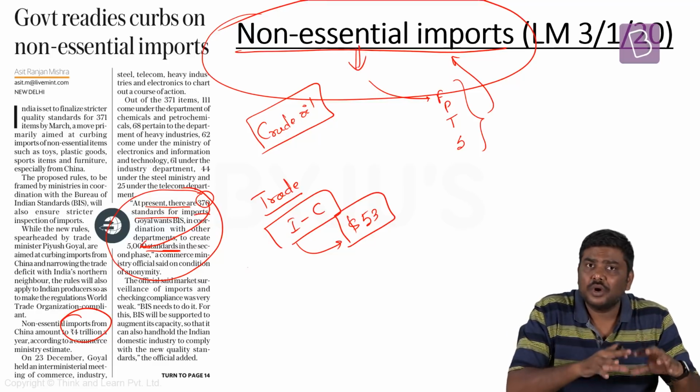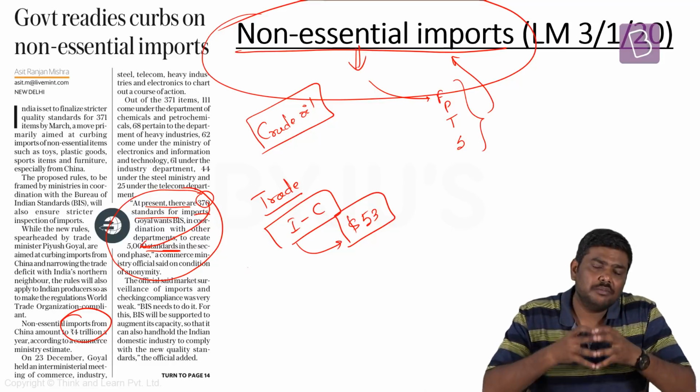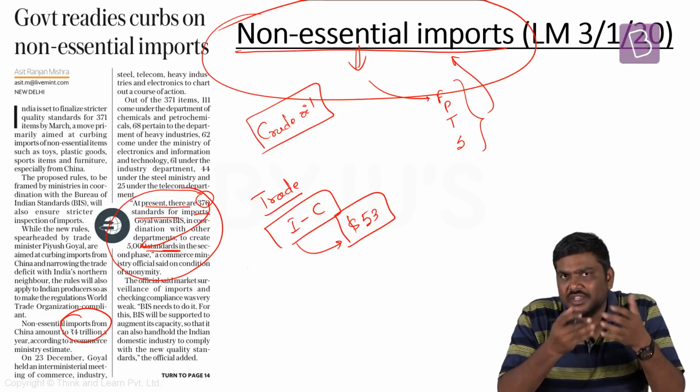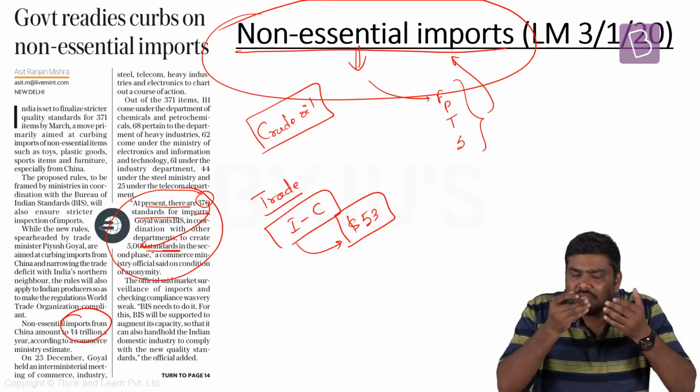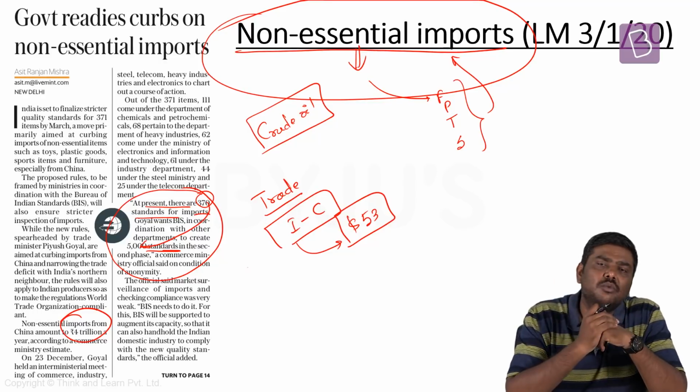These are the two very important points which are mentioned in this particular article. Now, what is the impact of these particular imports? What will happen if I allow the imports to come into India? In case of the essential imports, I need them, so I need to import these particular essential commodities. But what about the non-essential commodities?